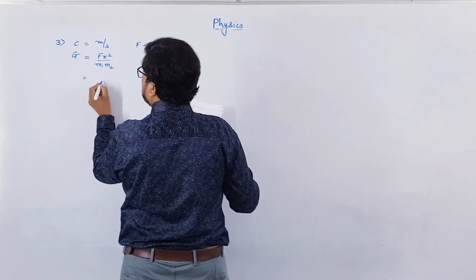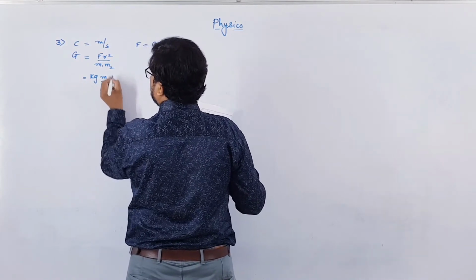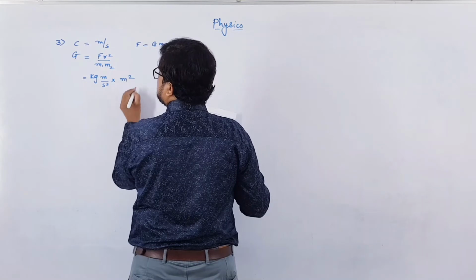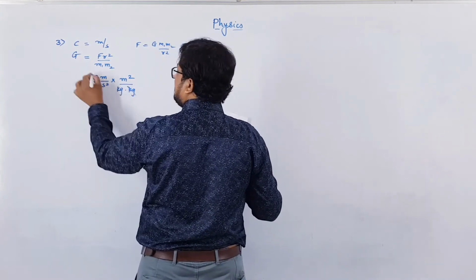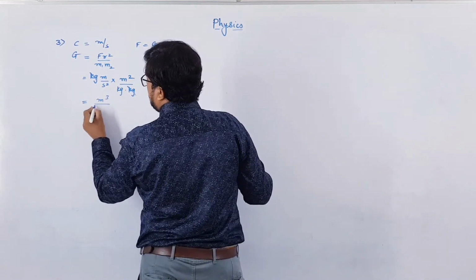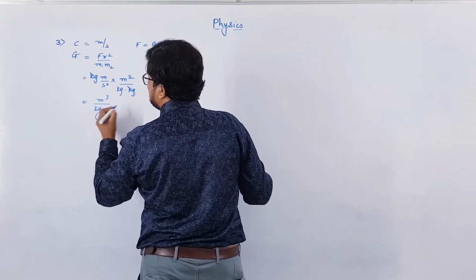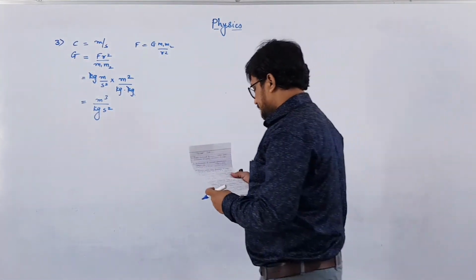Now F is Newton, which is kg meter over second square, into r square which is meter square, upon mass kg into kg. So 1 kg will get cancelled out. So it will be equal to meter cube upon kg second square.